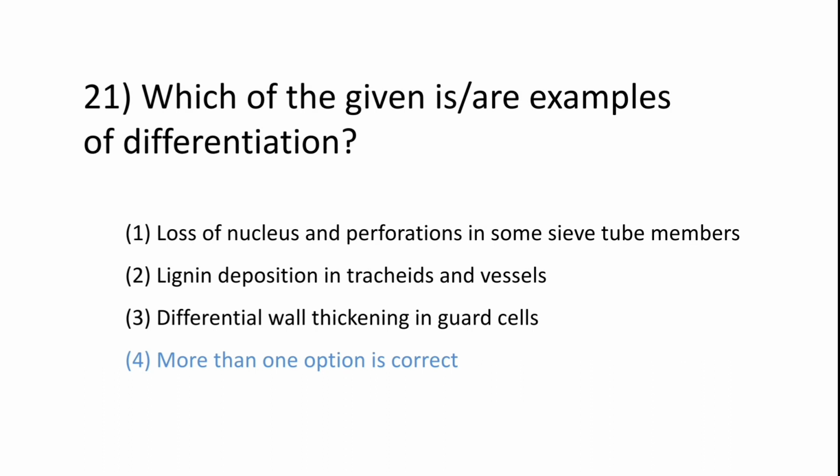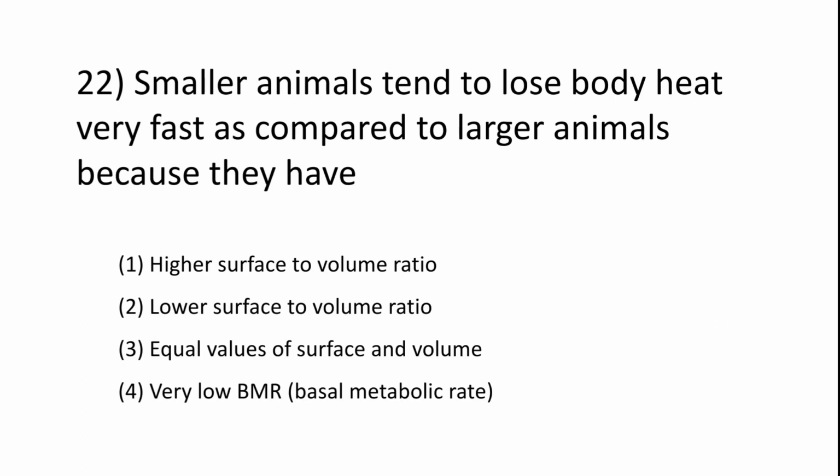Okay, next question. Smaller animals tend to lose body heat very fast as compared to larger animals because they have higher surface to volume ratio, lower surface to volume ratio, equal values of surface and volume, very low BMR.